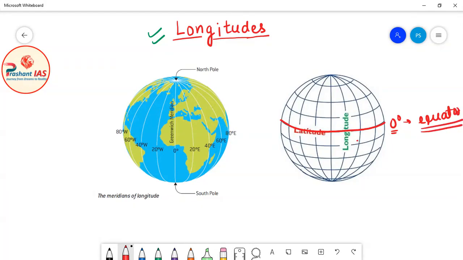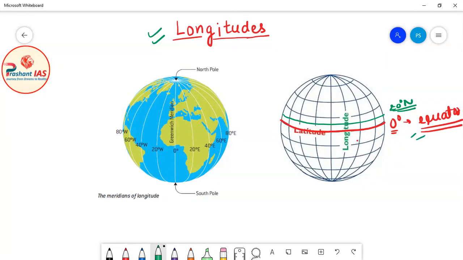Reference latitude means we measured all other latitudes by taking the reference of equator. For example, let's say this is 20 degree north latitude. Then we will measure this 20 degree north latitude with the reference of equator.